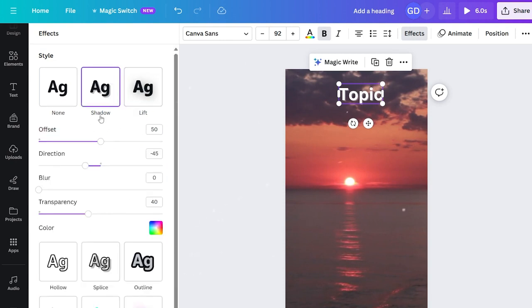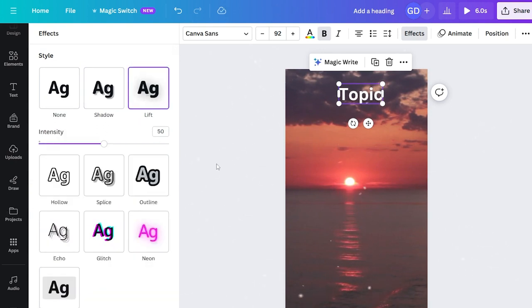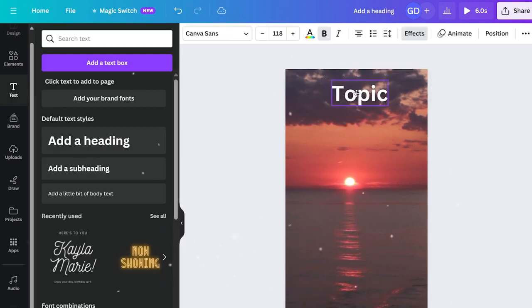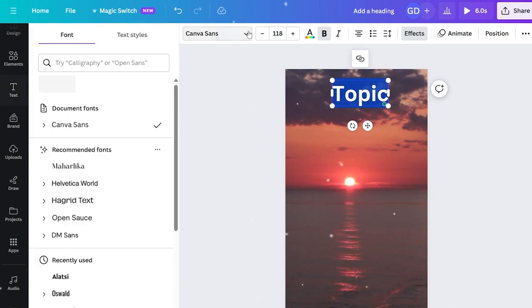You can also experiment with different fonts to find one that suits your preference, as there are numerous options available. If you're using the free trial, you have the option to upload your own fonts or search through the Google Font Library, which offers a wide selection to choose from. Pick a font that suits your style and preferences.